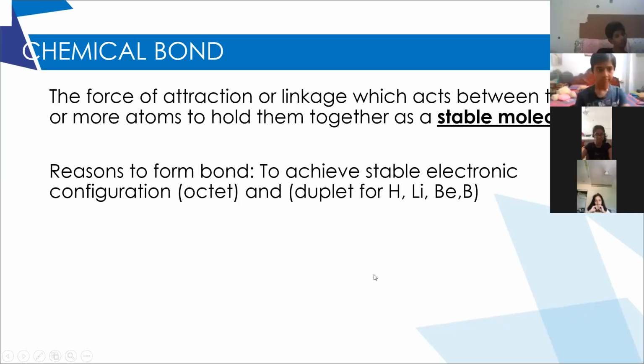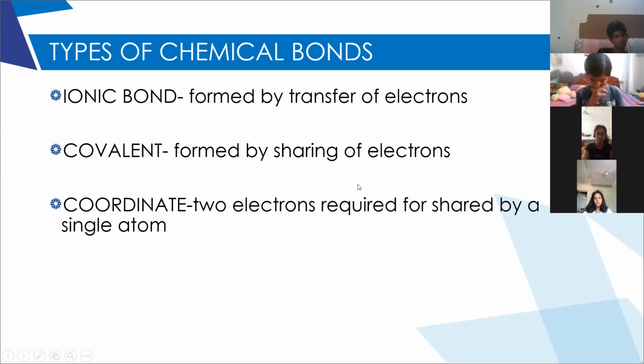Okay, so we have discussed the definition of a chemical bond, and we have also discussed why atoms form bonds, why they combine with other atoms. The reason is in order to achieve a stable electronic configuration. Now there are three types of bonds: ionic bond, covalent bond, and coordinate covalent bond. This coordinate covalent bond you learn in your 10th standard. For you at present you have these two types of bond, but it's better to know this one also.